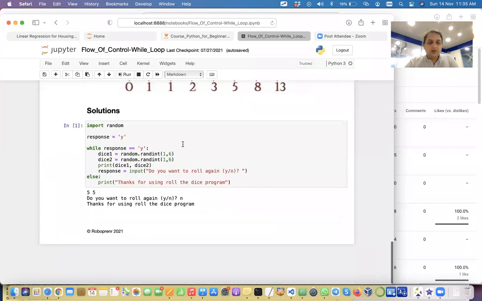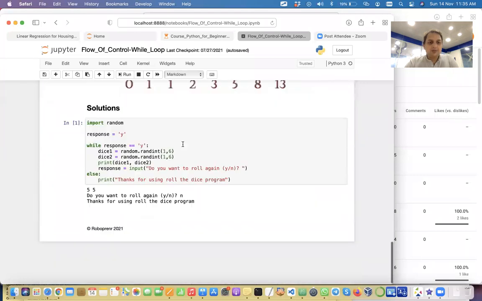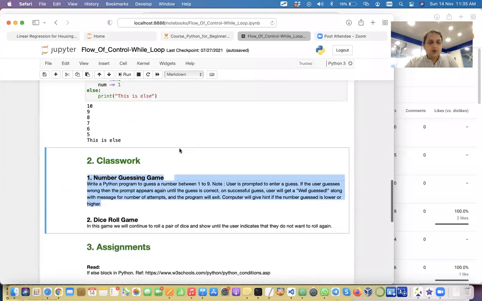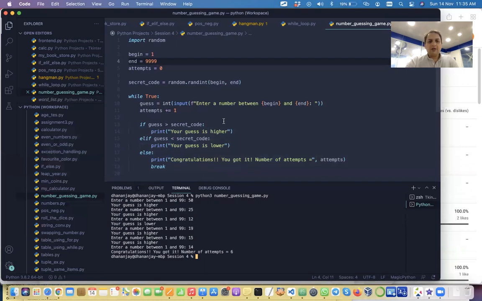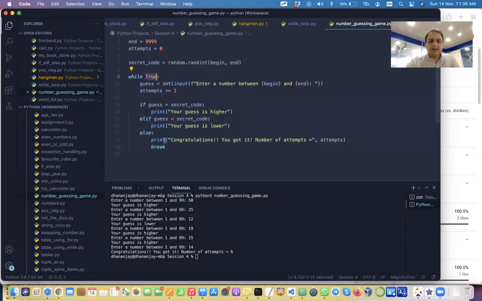You will have to attempt these programs, and you work on this dice rolling game, right? Now see, this is one of the ways of doing it. The other way is we could have also said, if the guess is equal to the secret code, then we could have just exited out of this, right?